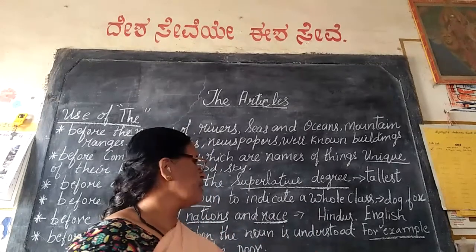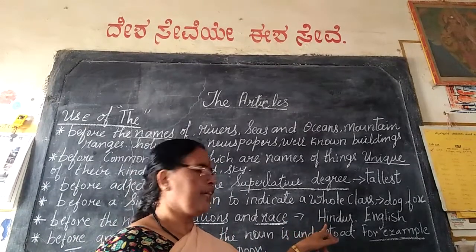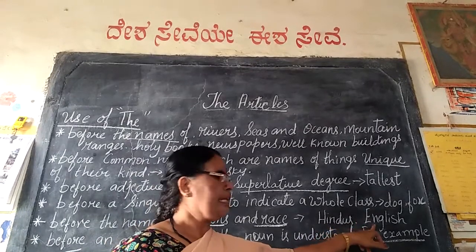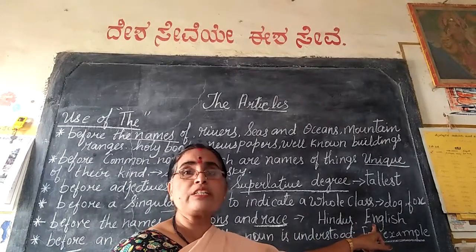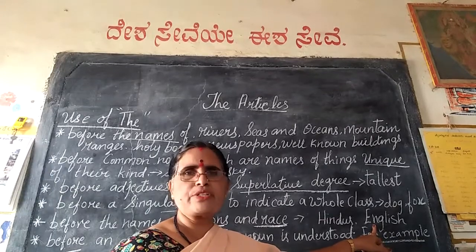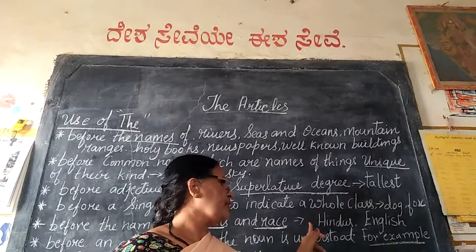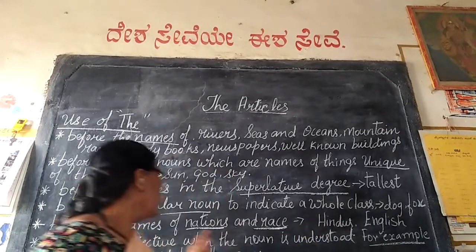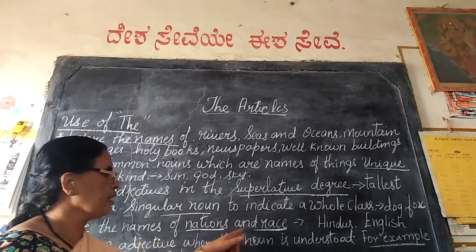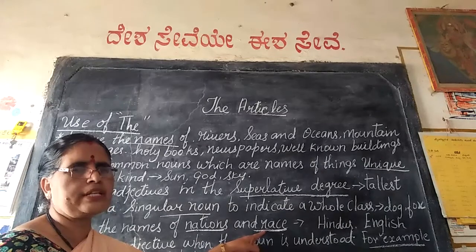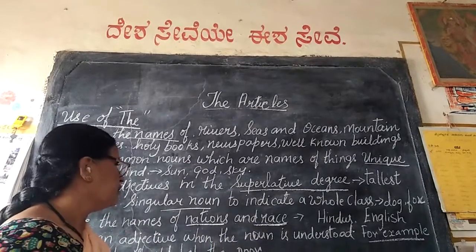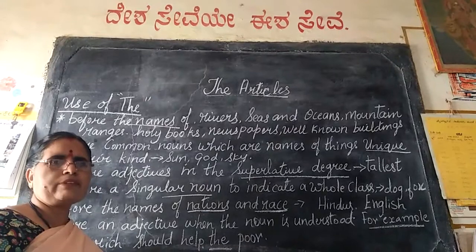When we speak such words, we use the Hindus, the English, the British, the French, the Dutch. Okay? So we add the article the before the names of nations and races. We are talking about the nation and the race. Right? Shall we go to the next one now?